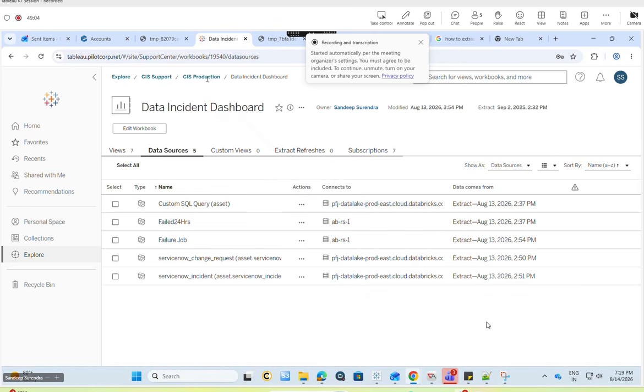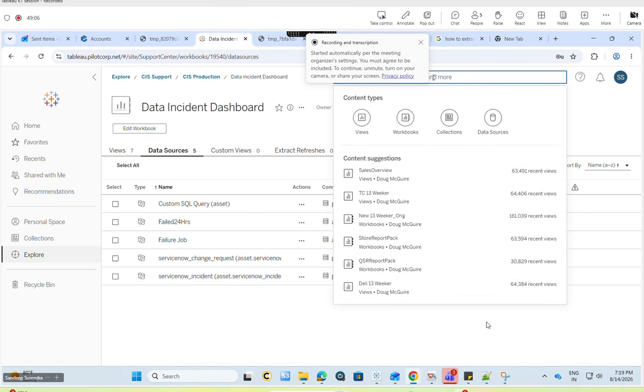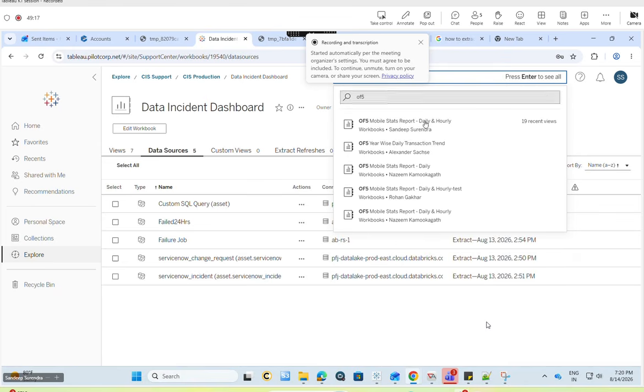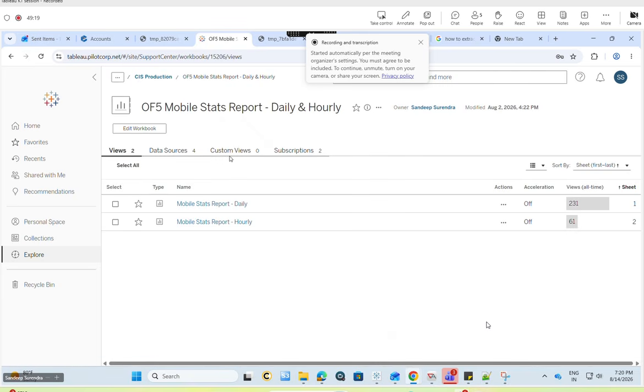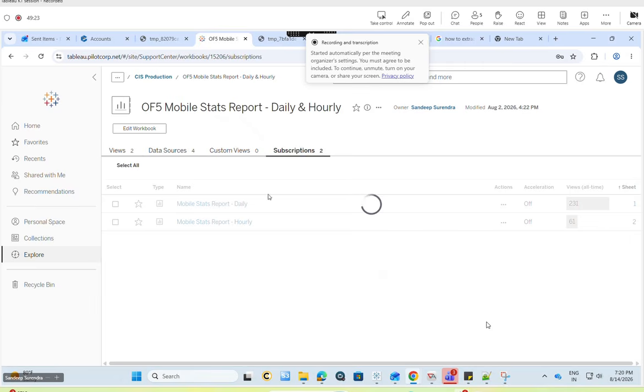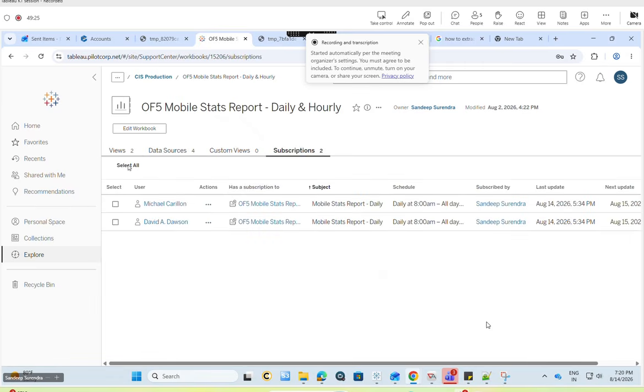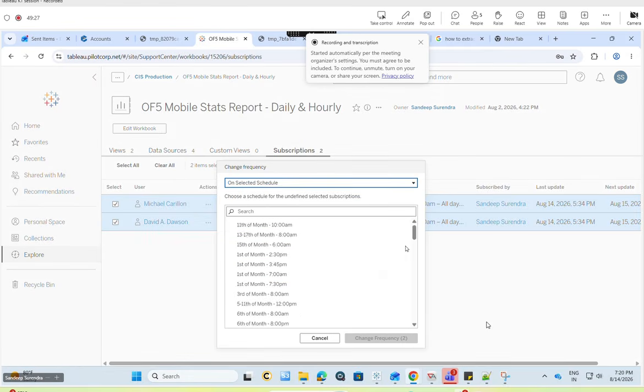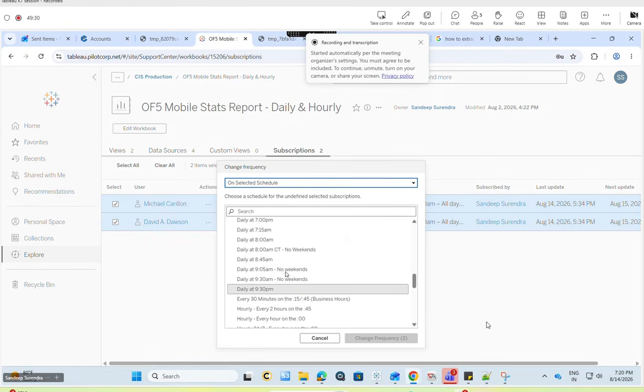That's the first part. The second part is here. When the server is down, we have the OFI report, where we need to send a notification that today's reports will be delayed. We've already sent the notification, so we go to the OFI report and change it as live. I change this subscription's frequency to every 30 minutes. When the report is delivered, I change it back to 8 a.m.